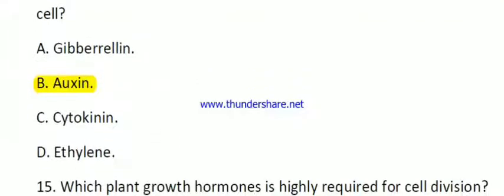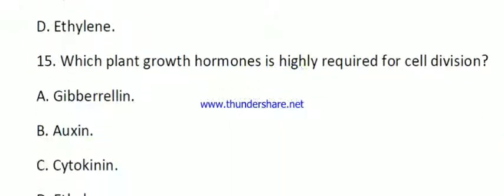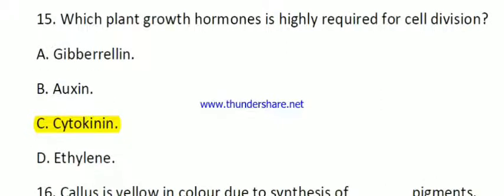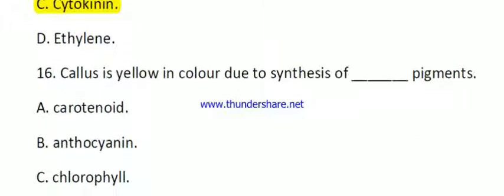Then next question, question number 15. Which plant growth hormone is highly required for cell division? Here the options are gibberellin, auxin, cytokinin and ethylene. Here the right answer is, for cell division, cytokinin, but for cell elongation, auxin.